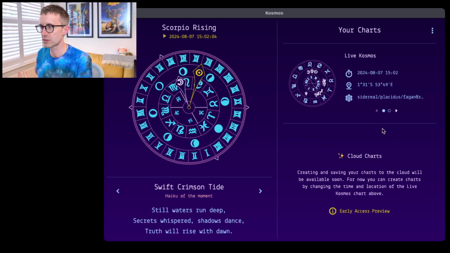Okay, so what else is on the screen? I've shown you the location stuff. So the charts, this is where you're going to have all of your saved charts. You'll be able to set up your charts, create yourself, maybe your partner, your kids, your nephews, your nieces, your parents, siblings, whatever you like, and they'll all be saved in here.